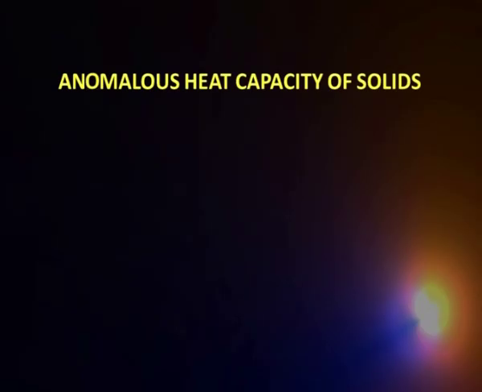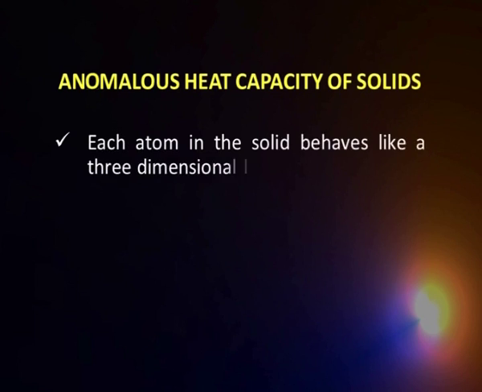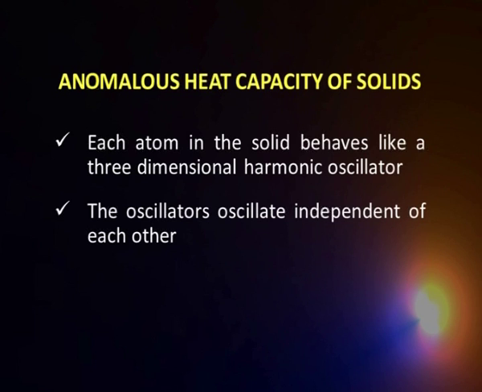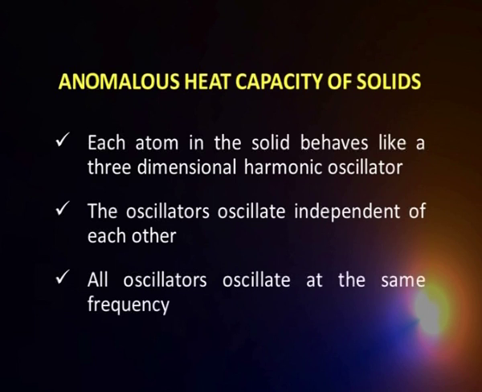What Einstein said was that the atom in the solid behaves as a three-dimensional harmonic oscillator, oscillating in harmonic fashion. He said that these oscillators oscillate independent of each other, and that all the oscillators oscillate at the same frequency.